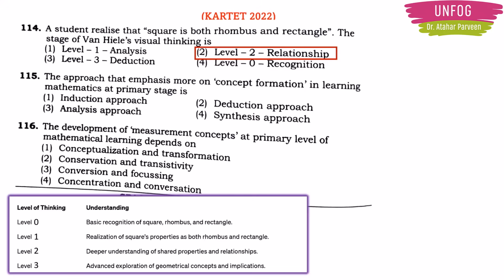Then the next level of thinking is realizing that these properties are both rhombus and rectangles also. So that is level 1. Here the student is analyzing. Okay. Then in level 2, deeper understanding of shared properties is taking place in mind, and the student is able to decide the relationship between the square, rhombus and rectangle. So this is level 2. Okay, that's why option 2, level 2 is the correct answer for this question.